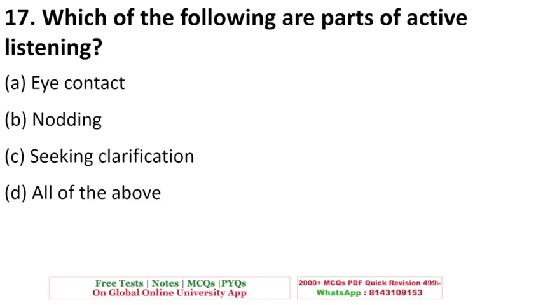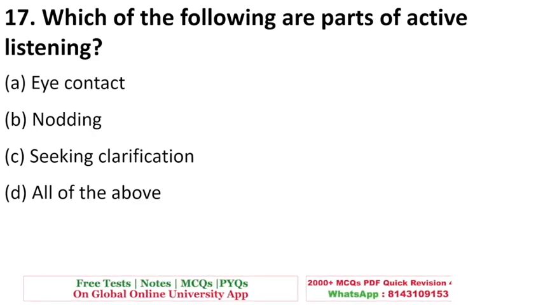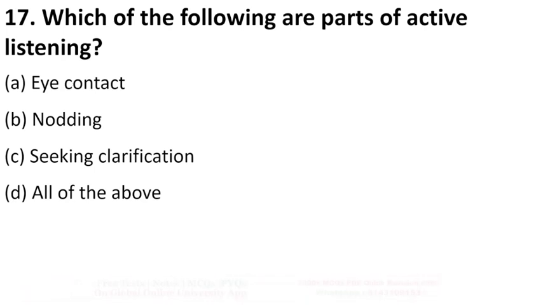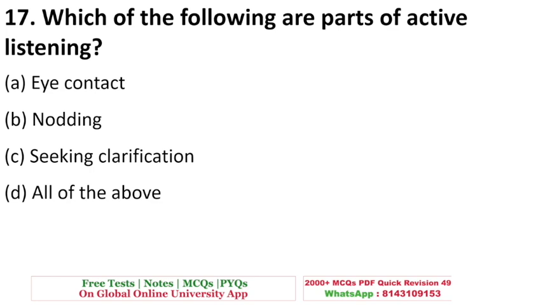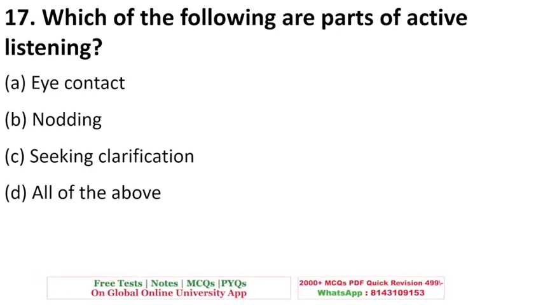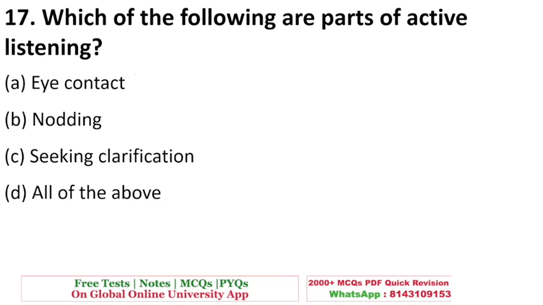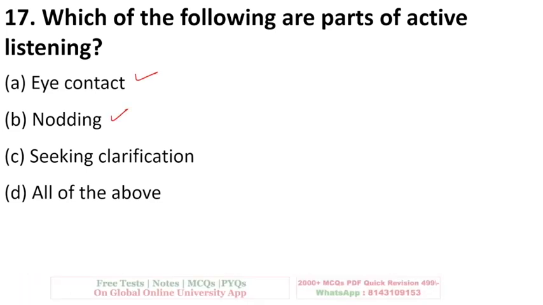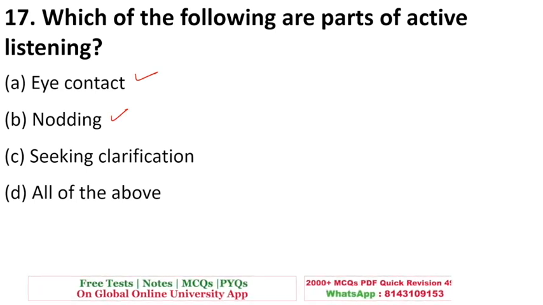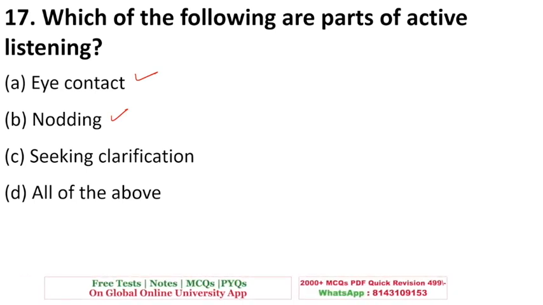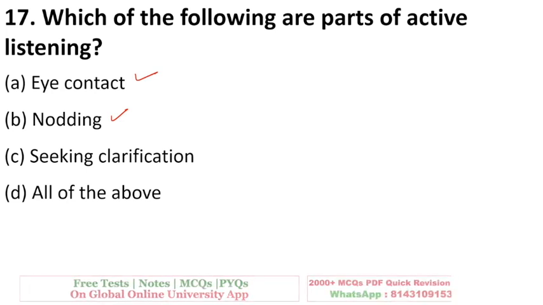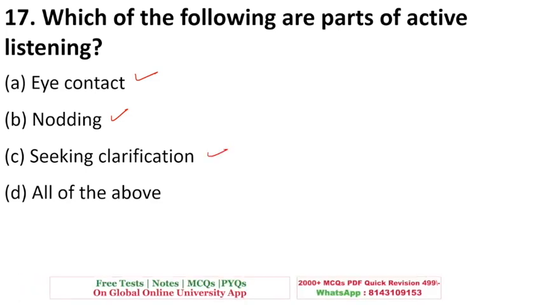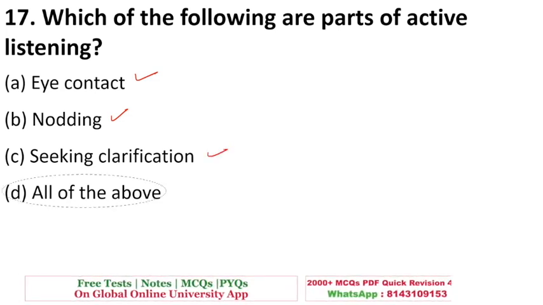Which of the following are part of active listening? Eye contact, nodding, seeking clarification, or all of these? So active listening is eye contact because it tells the speaker that the receiver is understanding. Nodding also because you are sending feedback. Seeking clarification, if there is a doubt from the students or the listeners' end, the speaker understands, okay, they are understanding something, that is why they are asking a doubt. So all of these are a part of active listening.